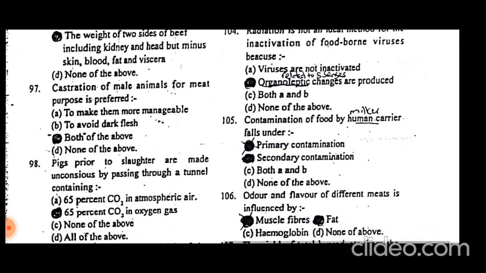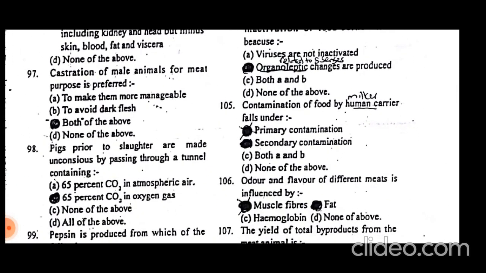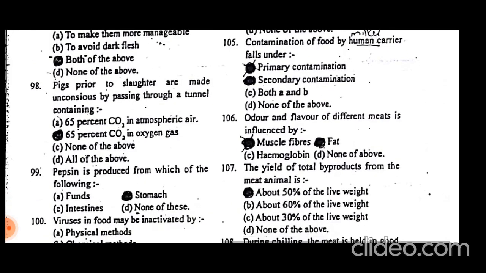Castration of male animals for meat purposes is preferred to avoid dark flesh and to make them more manageable. The meat of castrated animals is preferred due to its non-dark flesh and good taste and odor, and animals are more manageable if they are castrated.